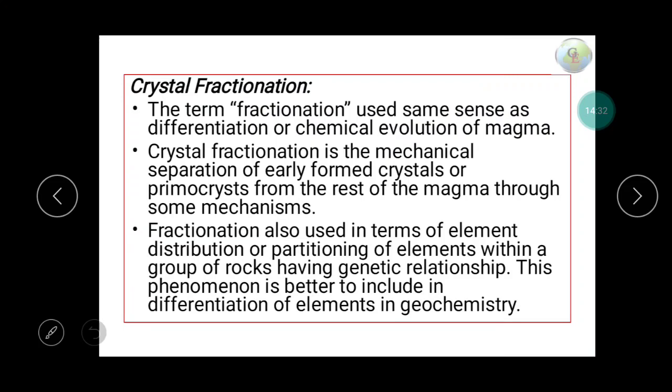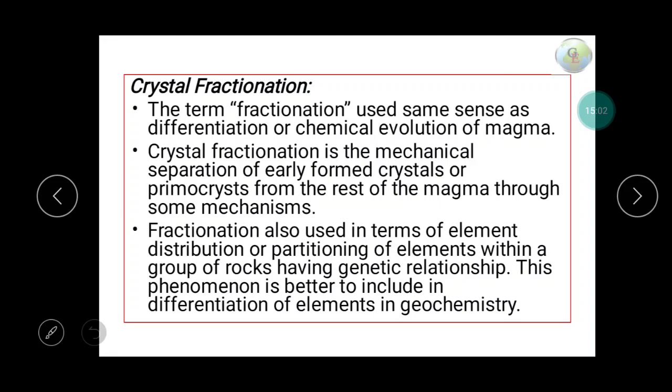So what is fractional crystallization? The term fractionation means the sense of differentiation or chemical evolution of magma. Crystal fractionation is the mechanical separation of early formed crystals or phenocrysts from the rest of the magma through some mechanism. Fractionation is also used in terms of element distribution or partitioning of elements within a group of rocks having a genetic relationship.